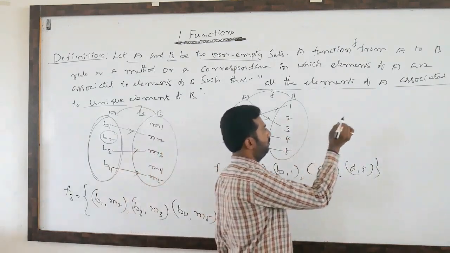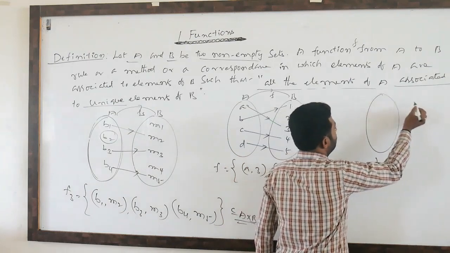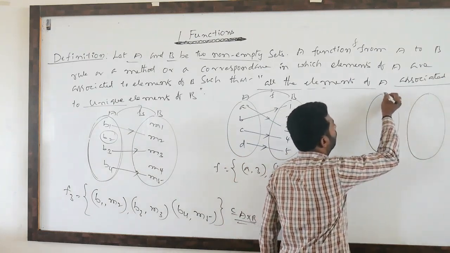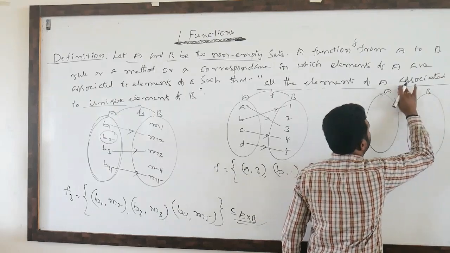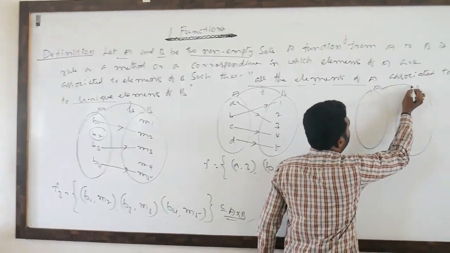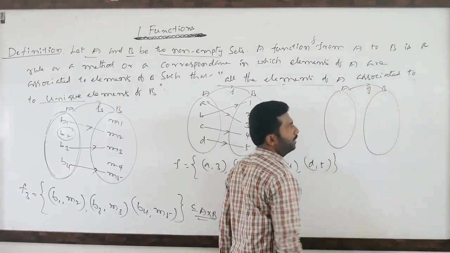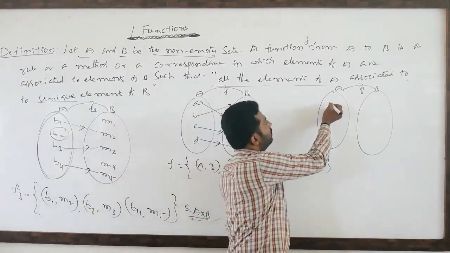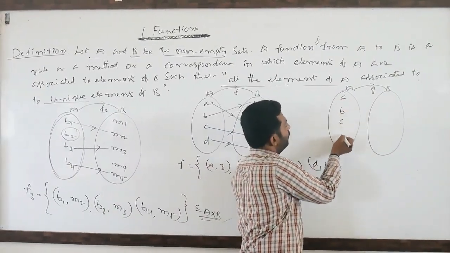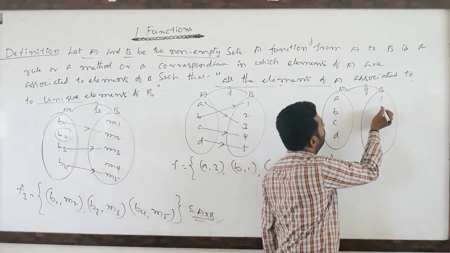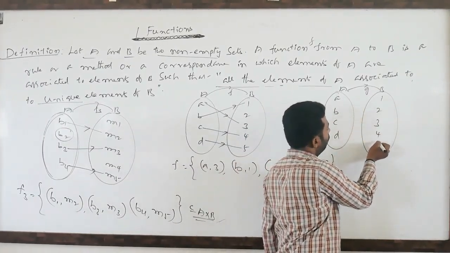One more. This is A, B. This is the function G I will take. So A, B, C, D, 1, 2, 3, 4, 5.